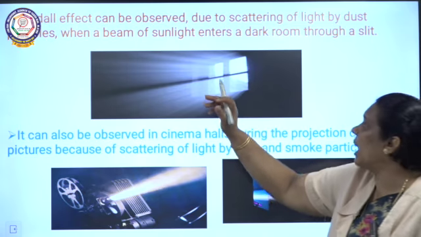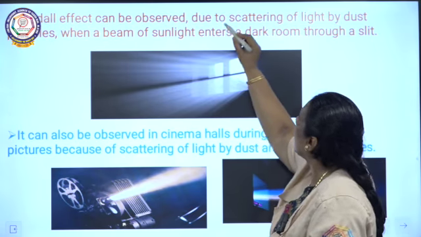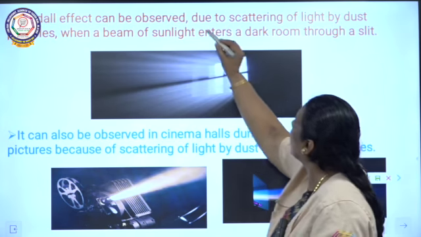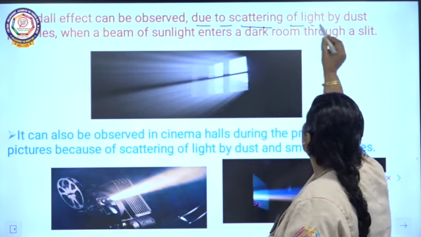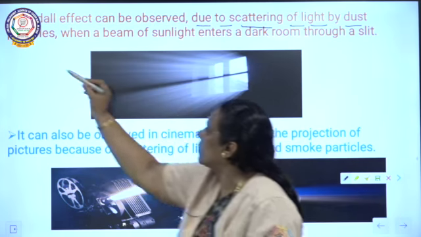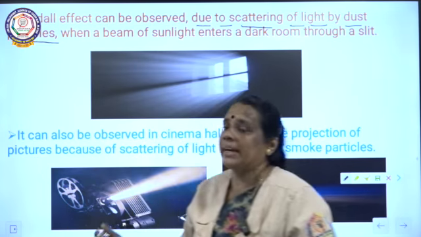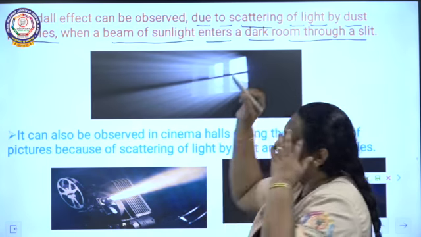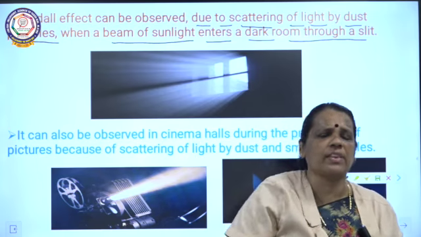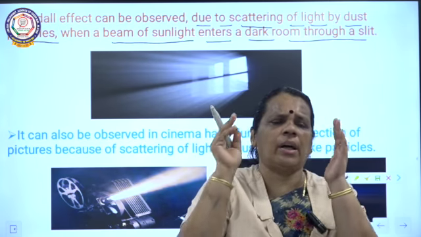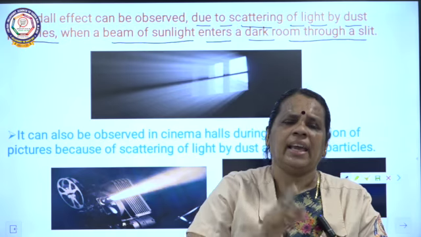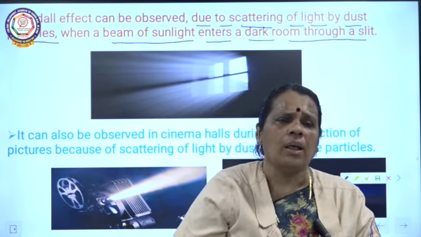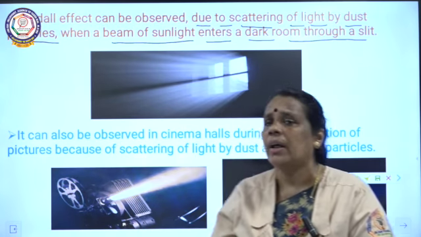The next one: the Tyndall effect can be observed due to scattering of light. So how can it be observed? It is observed due to the scattering of light by dust particles when a beam of sunlight enters a dark room through a slit. You would have seen this in your houses, as well as in the cinema theatre, in the projection room, where we can see the scattering of light by dust particles when a beam of light is allowed to pass through. So all these are examples of the Tyndall effect.